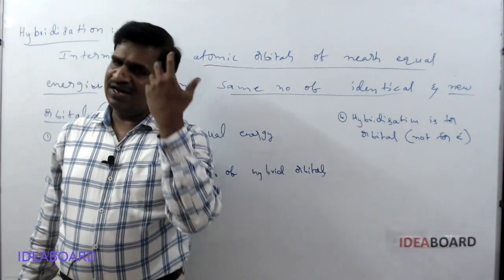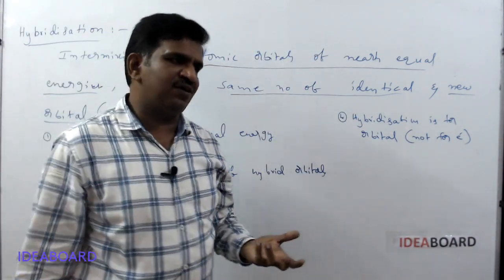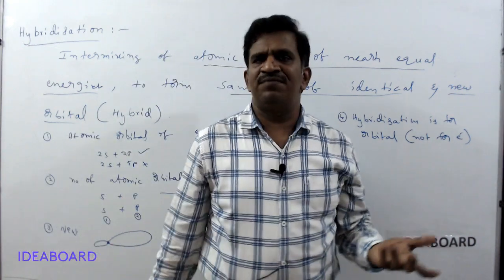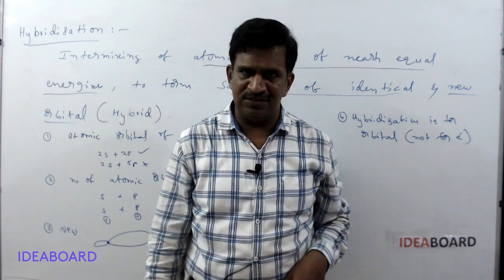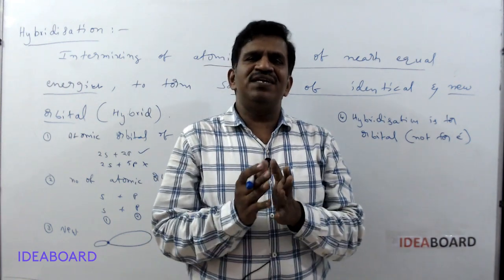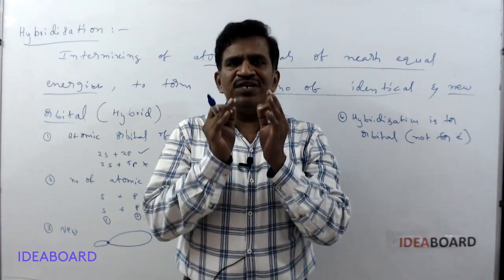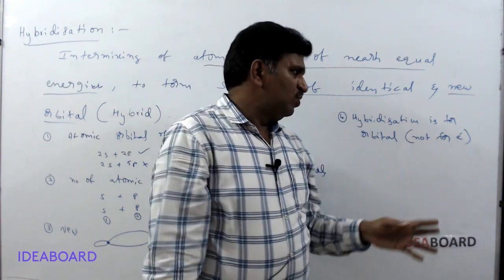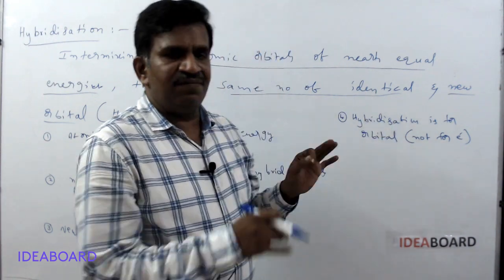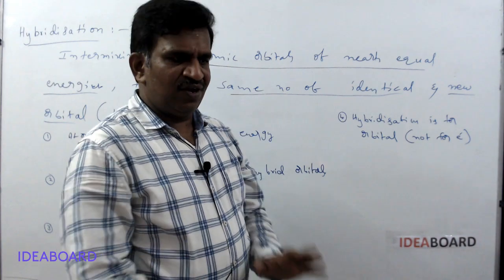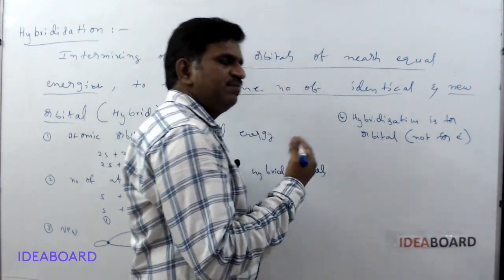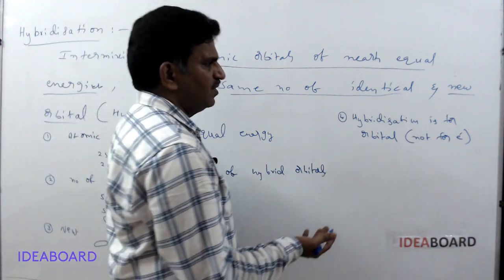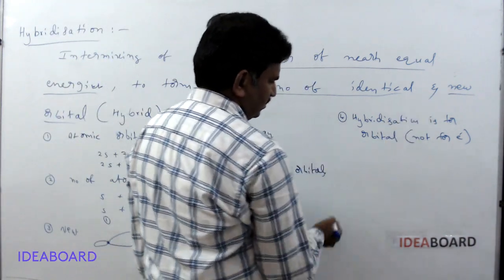Orbitals containing electrons, and sometimes empty orbitals and half-filled orbitals, also participate. But the hybridization concept is only related to atomic orbitals. The orbital may be empty, half-filled or fully filled, and all of those will participate in the hybridization process.